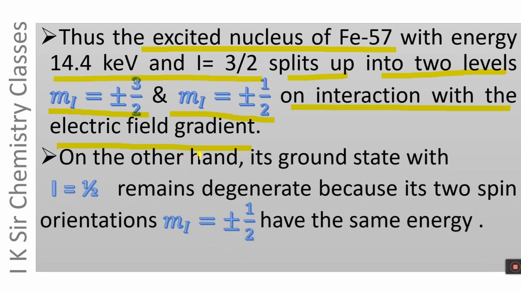On the other hand, the ground state of the Fe57 nucleus has I equals 1/2 and remains degenerate, because its two spin orientations mI equals plus 1/2 and minus 1/2 have the same energy as they make the same angle with the electric field.